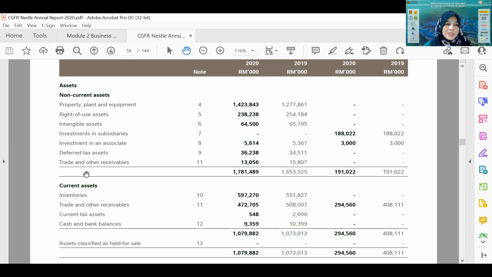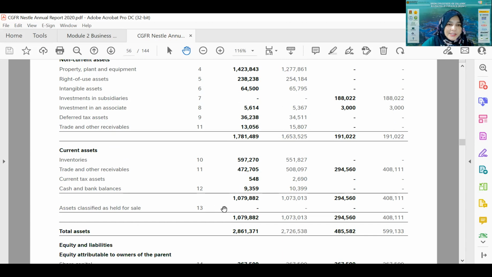So the subsidiary and associate are the children of the parent. The parent is Nestle Group, and the subsidiary and associate are Nestle Manufacturing, Nestle Asia, all those companies below the parent.